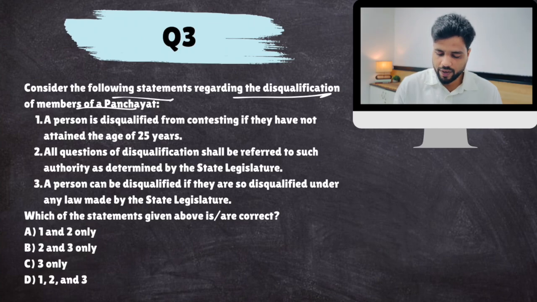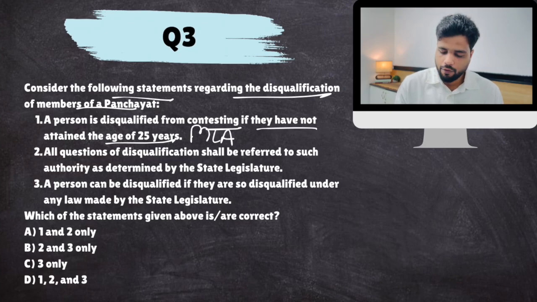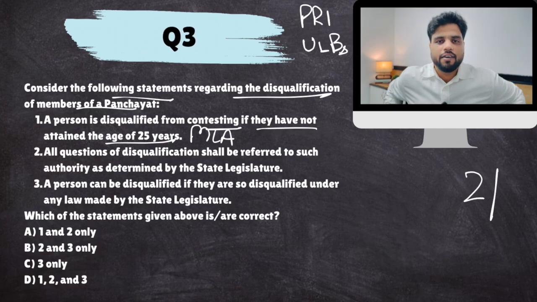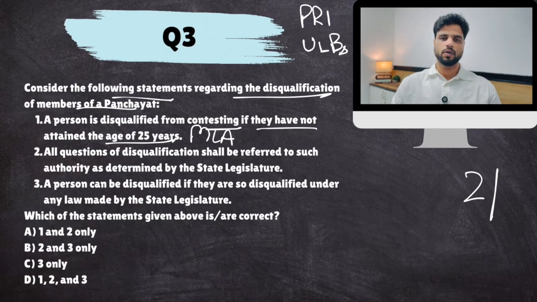A person is disqualified from contesting if they have not attained the age of 25. No, 25 is for an MLA. For panchayats or municipalities, urban local bodies, the minimum age is 21. You just have to be 21 years of age to fight elections. Okay, so this is false.